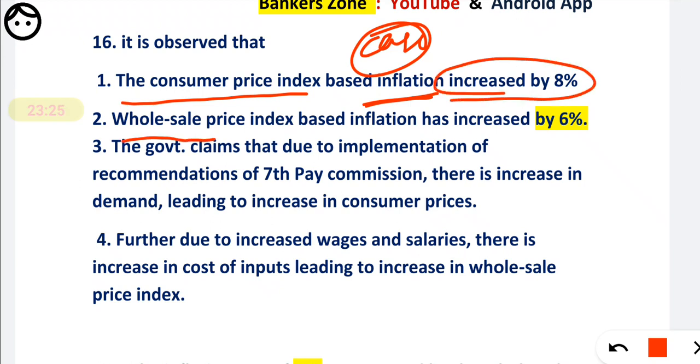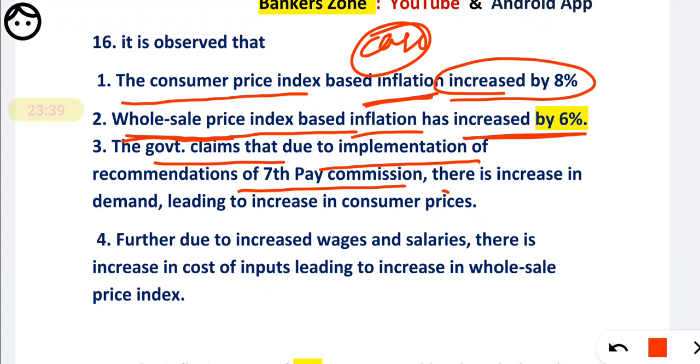The WPI, that is the wholesale price index based inflation, is increased by 6%. Third observation: government claims that due to the implementation of the 7th pay commission there is an increase in the demand, that's why leading to an increase in the consumer prices, okay.